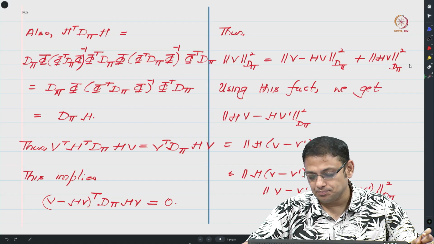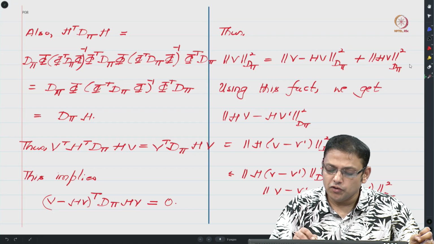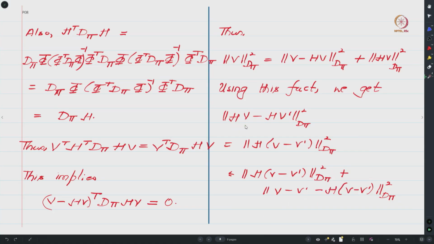And from this fact we can easily see that if you look at the square of the distance between HV and HV prime, which was the quantity of interest with regards to the statement, and look at the square of this distance with respect to this norm, because H is a matrix, I can pull H in common and say that this distance is basically the length of this vector. So what is this vector? You take V minus V prime and take its projection onto the column space of phi, right. So this is this distance.